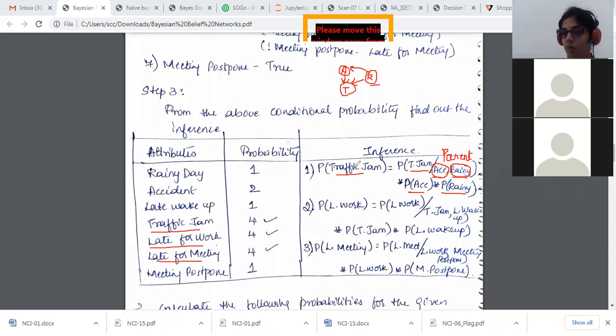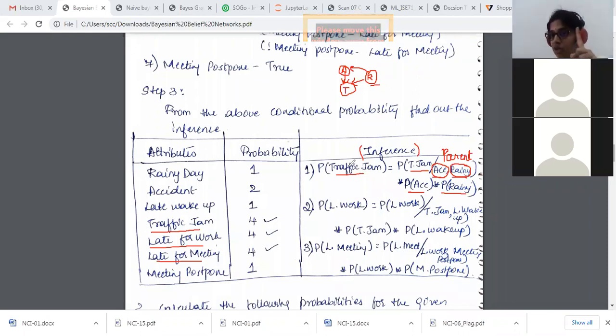So it's going to be the probability of traffic jam is equal to the probability of traffic jam with respect to accident and the rainy day, along with the probability of accident and the probability of the rainy day. It's its parents, right? So I'm going to consider its probability as well. This is basically what we call inference: how one particular node is influenced by its parent nodes. So what are the inferences of those parent nodes on the actual variable, on the child node? This is what we call inference.